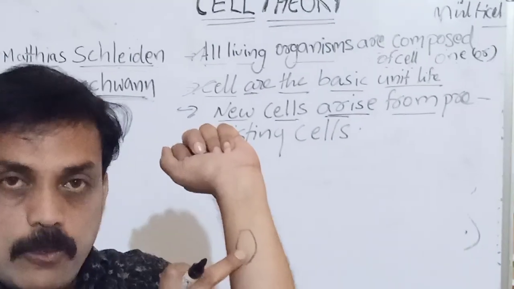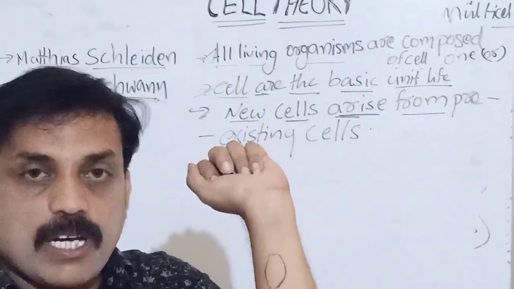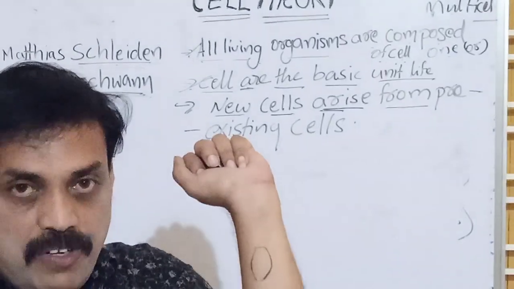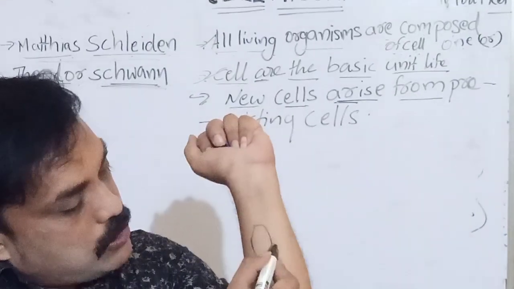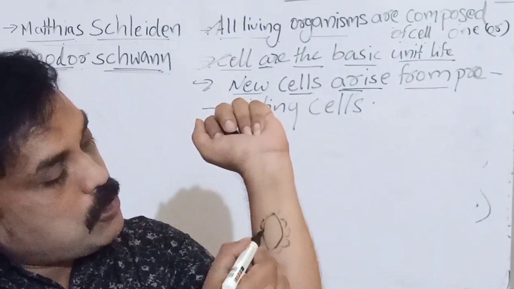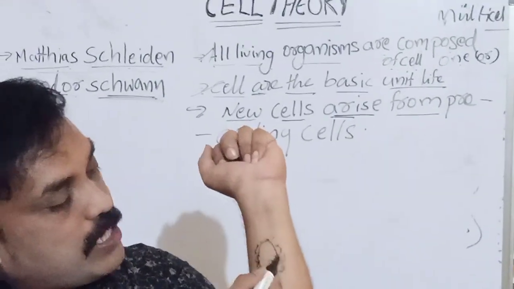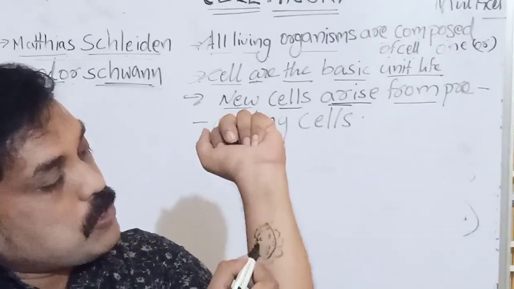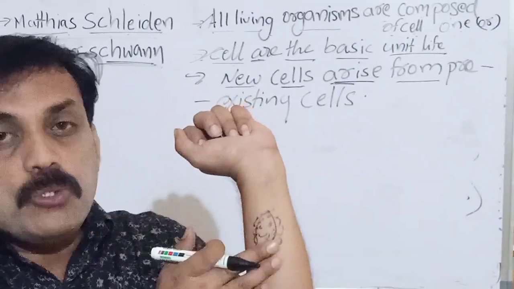Wherever skin is removed, that part is covered with new skin. How is it possible? Around wherever I am injured, some more cells are there. These cells divide and form new cells. So after a few days, it will be covered with new skin.